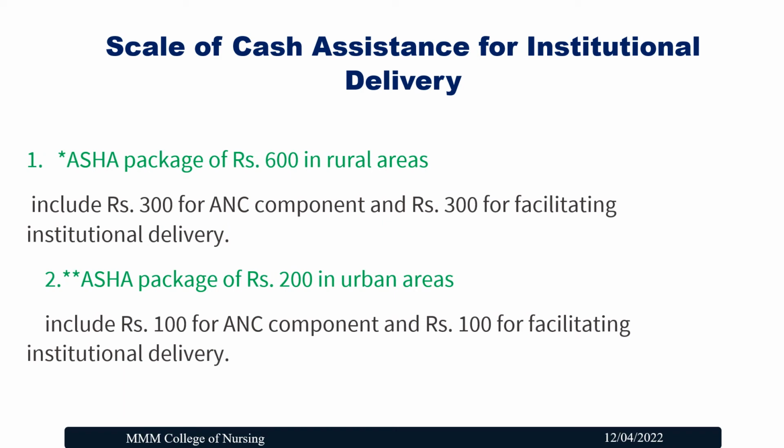The scale of cash assistance to the ASHA is 600 rupees in rural areas, including 300 for ANC of the mother and 300 for facilitating institutional delivery. In urban areas the ASHA package is 200, which includes 100 for the ANC component and 100 for facilitating institutional delivery. So the ASHA encourages the mother to have the delivery at an institution, that is, in the PHC or a government setup, especially the government sector.